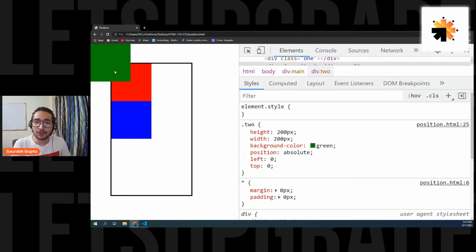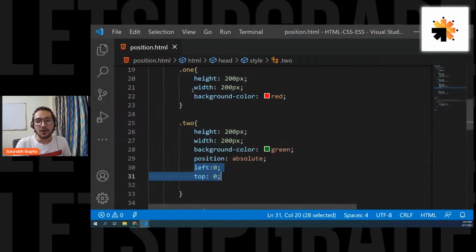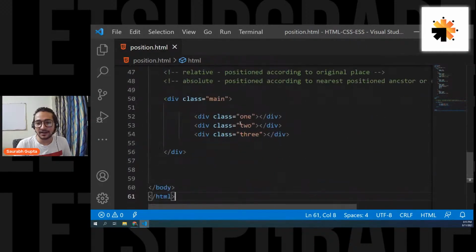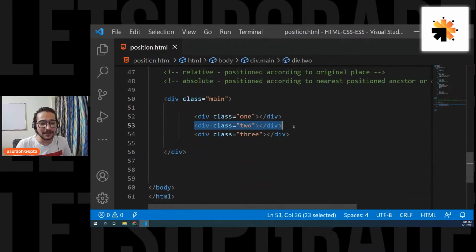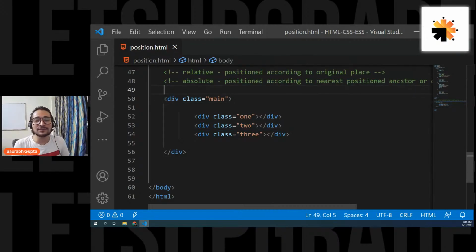Okay. And you know, right, why it is going to the screen? Because right now, there is no parent that is having position. Now, what if, now see, who is the parent for this? Who is the parent of this 2 element? Come on, guys, everyone. Main, right? So what if I give a position to the main?